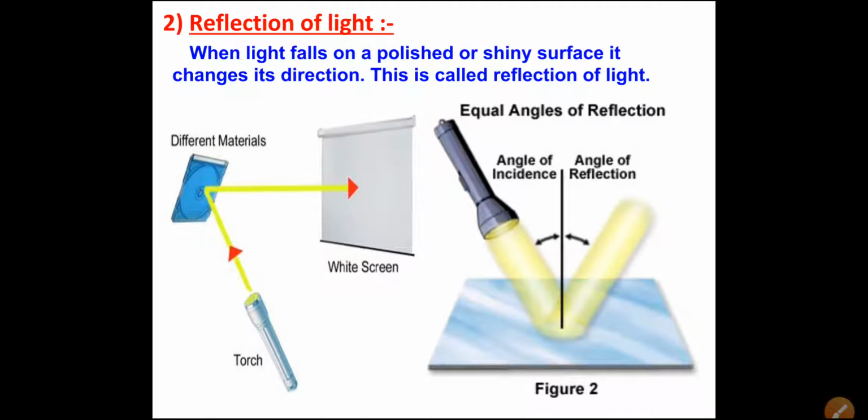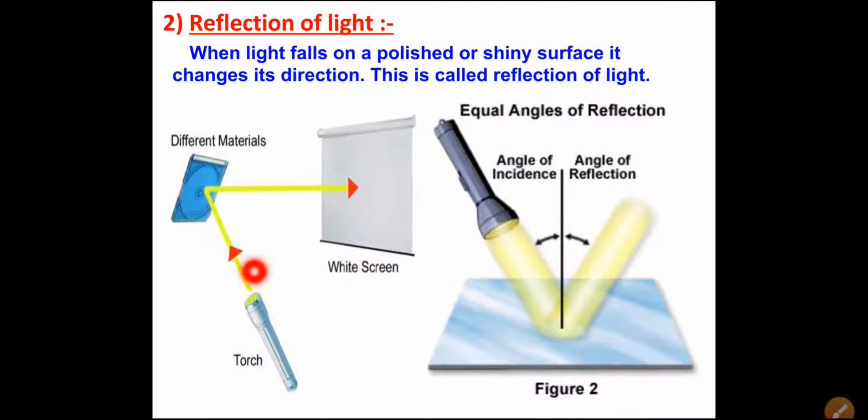Now reflection of light. You have learned in class 7th also about the reflection of light. Now see here, this is a different material, or any shiny material or any polished surface we can take. When light falls from this torch on this shiny or polished material, that light changes the direction. You can see here the light has changed the direction, and this change of the direction of the light is called reflected light.